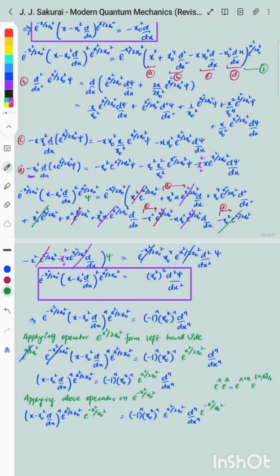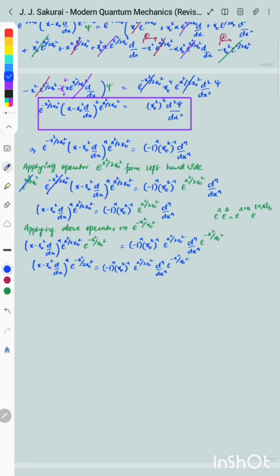Now the equation at hand is an operator, so let's apply it on the operator e raised to power minus x square by x naught square. Okay, so I've done some simplification. Can you look closely at the left-hand side of the last equation that we got? Does it seem familiar? Yes, it does, because that's exactly what we had in the nth energy eigenfunction. Now we're going to rearrange the right-hand side of that equation to look like a Hermite polynomial, because that was our goal right from the start. So let's go on about it.